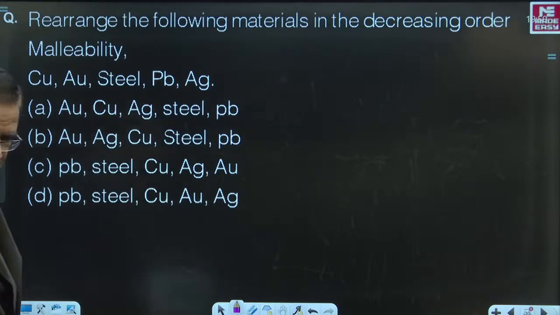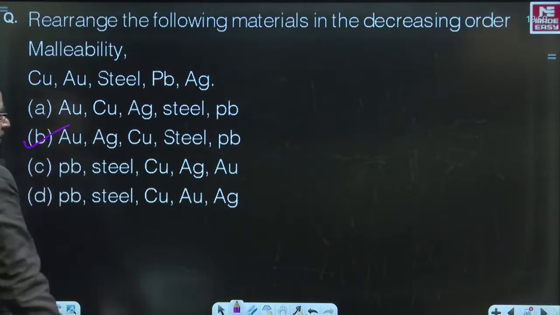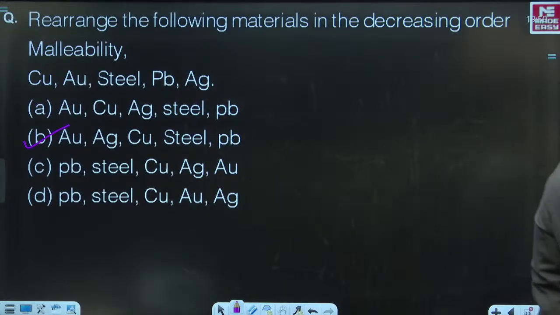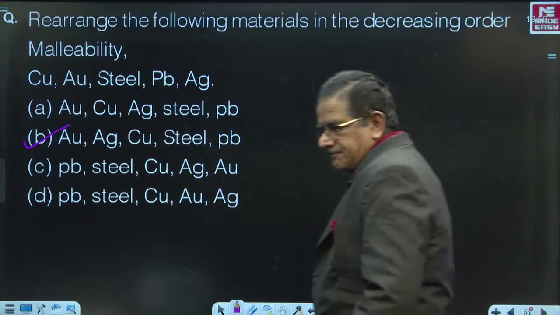Come on, friends. People have started giving the answers. All are voting for B, and that should be correct. Very good. B is the right choice, beta, for that particular question.